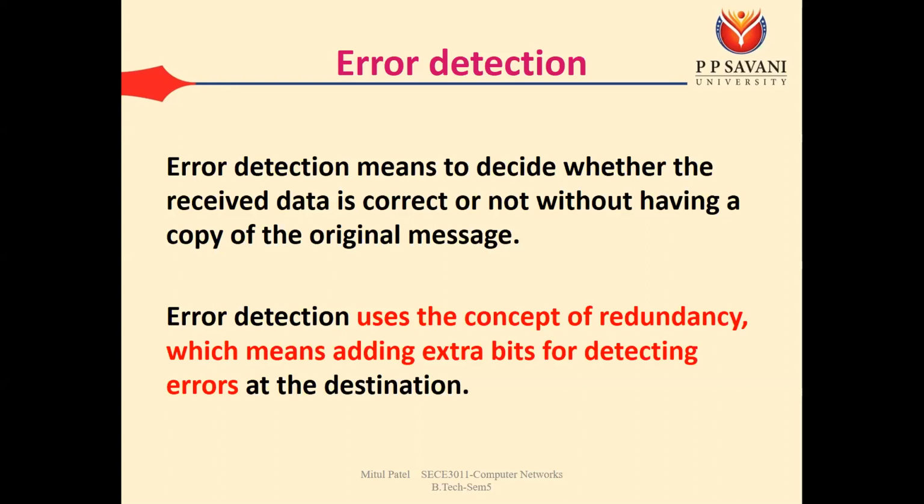But error detection means we have to detect errors, but we don't have a copy of the original message. We don't know what was actually sent, yet we still have to detect the error. So that is known as error detection. For that we have different mechanisms. One concept is redundancy, which means adding extra bits for detecting errors at the destination. You may know some concepts like even parity, which we will also see. This is known as the concept of redundancy, which means adding extra bits for detecting errors at the destination.